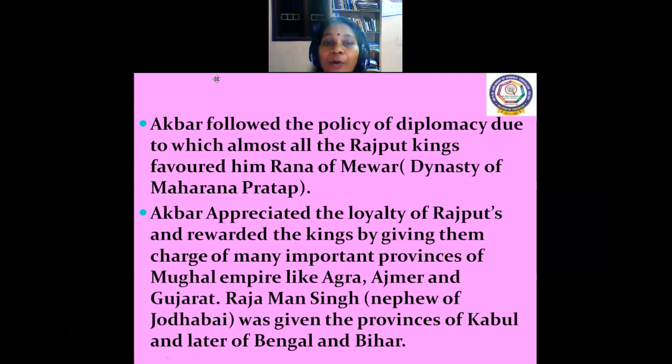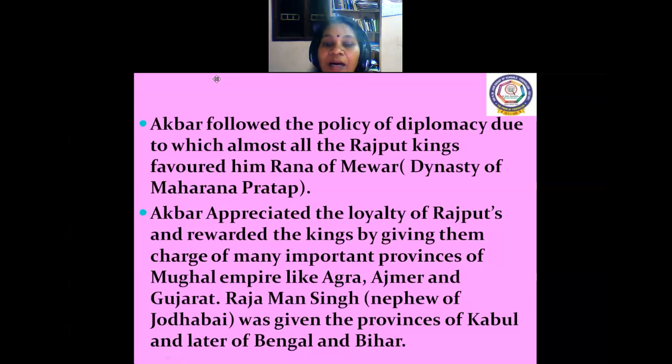See, Akbar followed the policy of diplomacy, due to which almost all the Rajput kings favored him, the Rana of Mewar, the dynasty of Maharana Pratap. Akbar appreciated the loyalty of the Rajputs and rewarded the kings by giving them their own kingdoms and charge of many important provinces. Let them rule their kingdoms. He defeated them, but then also he gave their kingdoms to them.